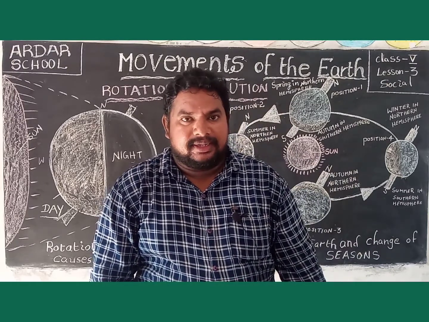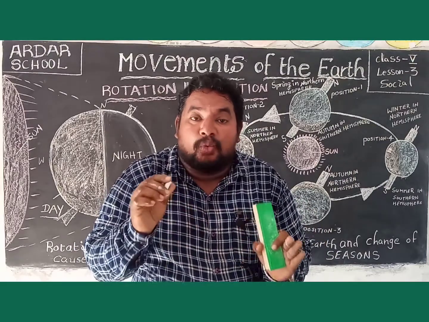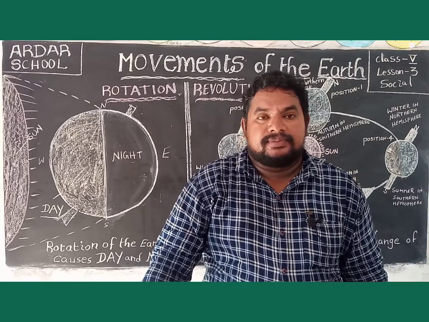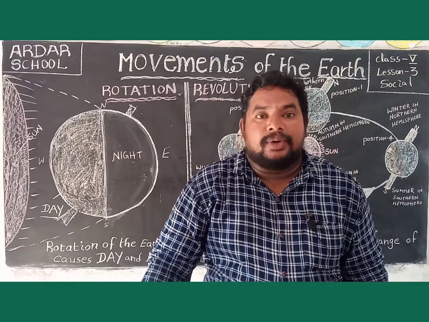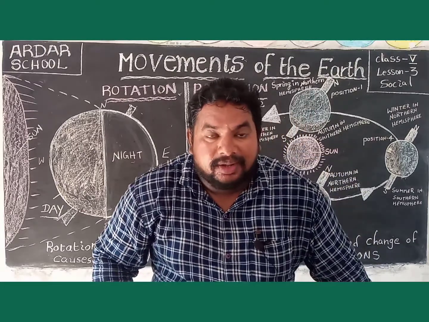Rotation means the movement of the earth on its own axis. It is called rotation.